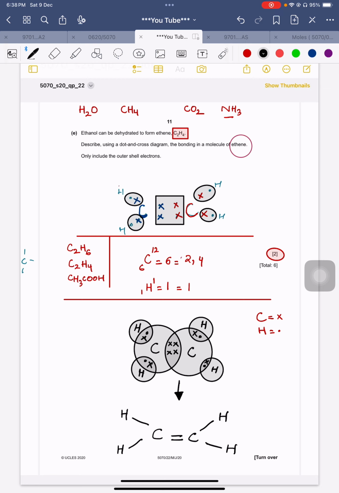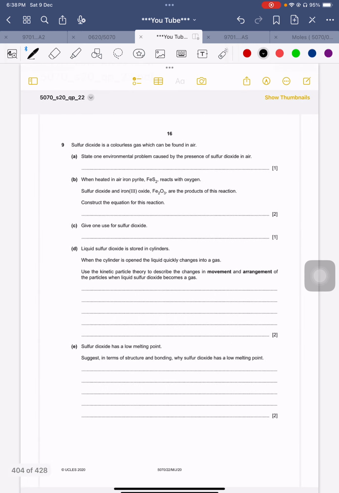Okay, so I guess this is the clear picture for this question, and 2 marks are there, so it means that you have to write all this detail. Please don't let the examiner cut 1 mark for any reason. So it is important to write down everything. Your answer should be in detail, your answer should cover all the aspects. Obviously, here they are asking about ethene. We cannot share something related to methane or ethane, but we should give detailed information related to ethene. Okay, now I'm changing the board towards another past paper question.